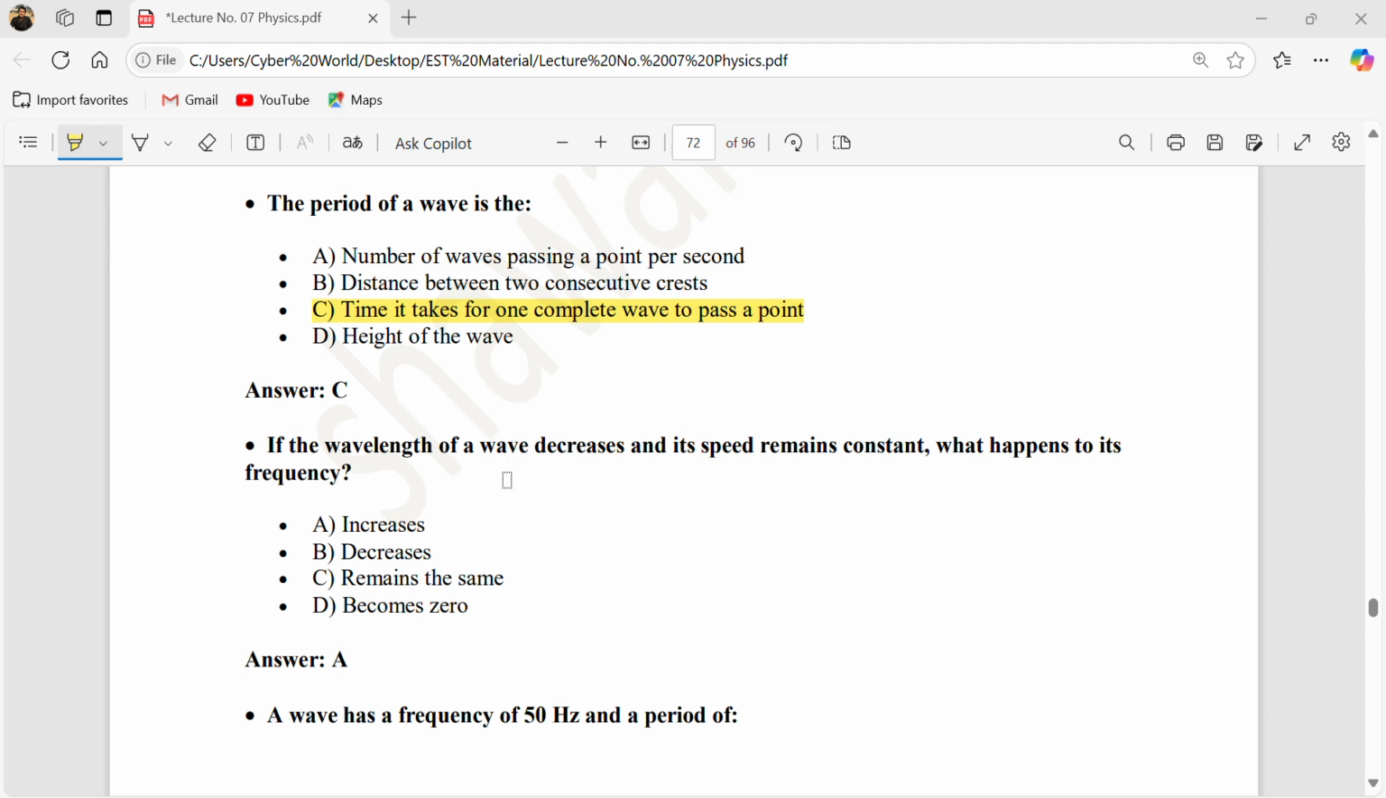If the wavelength of a wave decreases and its speed remains constant, what should happen to the frequency? If wavelength is decreased, then frequency must be increased because there is an inverse relation between wavelength and frequency if your speed remains constant, because we know v = fλ. If v remains constant and wavelength is decreased, then definitely frequency should be increased.